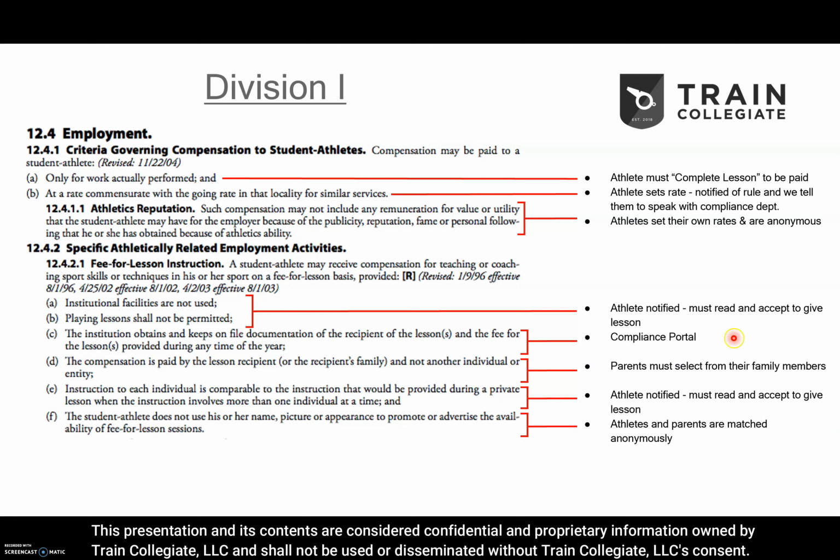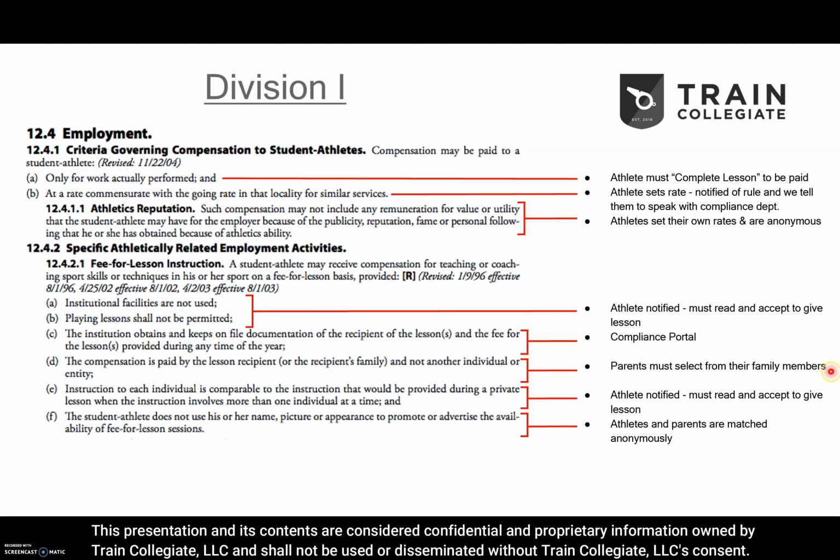Here, part C, and probably the most important part for the compliance office, we have built a compliance portal that contains lesson documentation for every lesson given by every athlete at your specific institution, and it's going to contain information on the recipient of the lesson, the fee that was paid, the time, the date, just lots of information to make sure all our bases are covered for this rule, and I'll get to that a little bit later on.